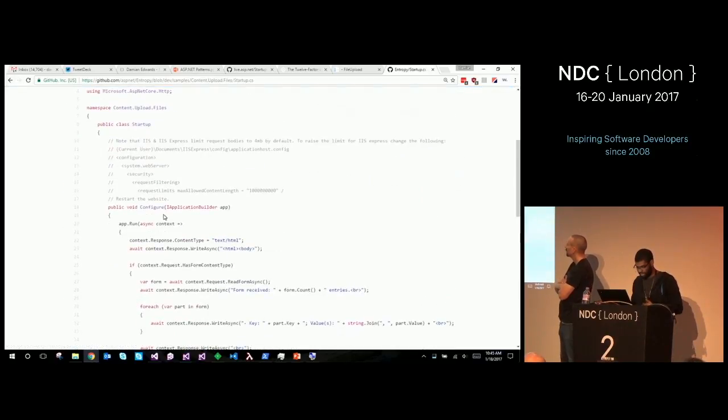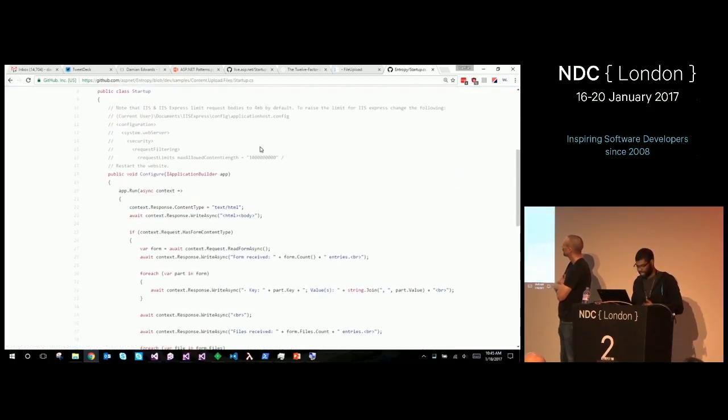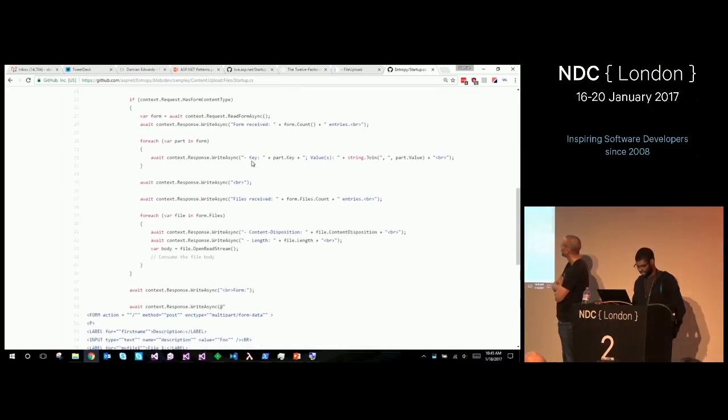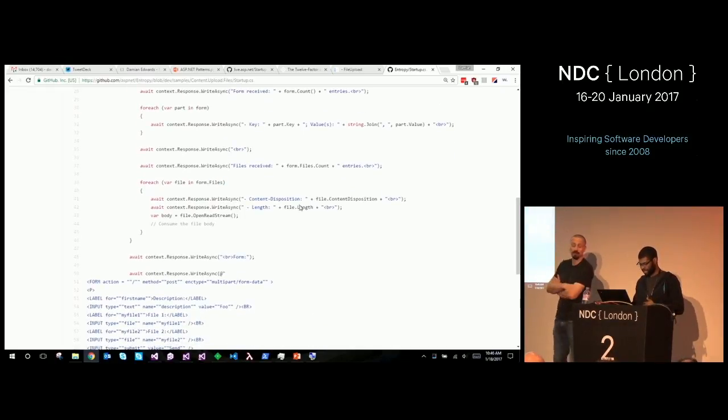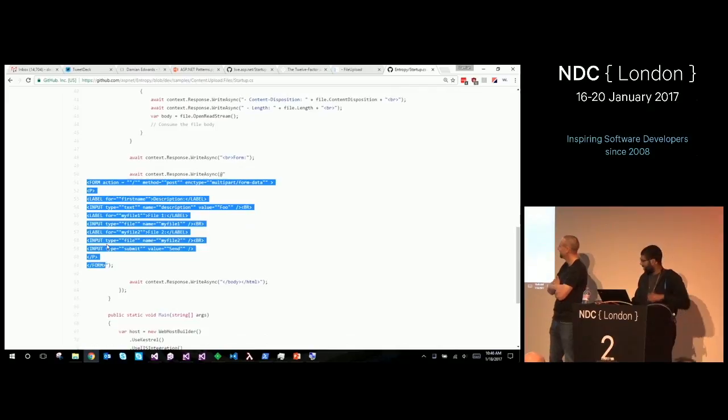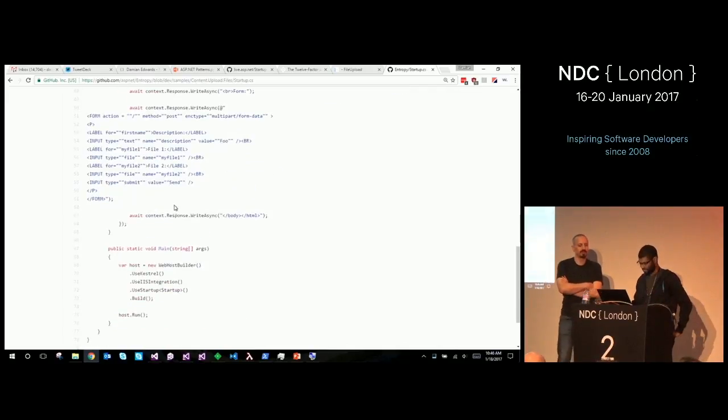So you can see request limits via IIS. Bump it, because by default it's 4 megs, so make it like max int. And then you keep going down here. You can see you call ReadFormAsync to get the actual form. Then you can enumerate the form and the files in the form. It's the multi-file upload from modern browsers. Yep. And a very nice view here, written from scratch, that doesn't have Razor.